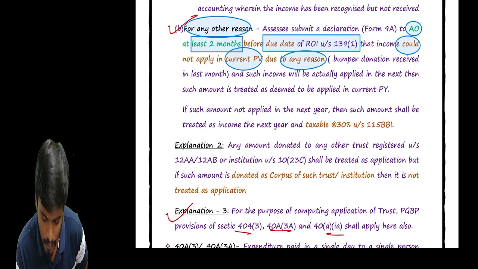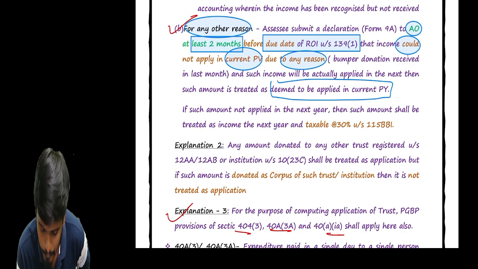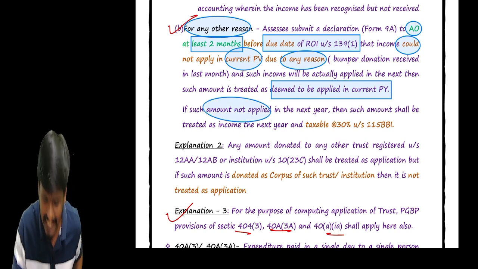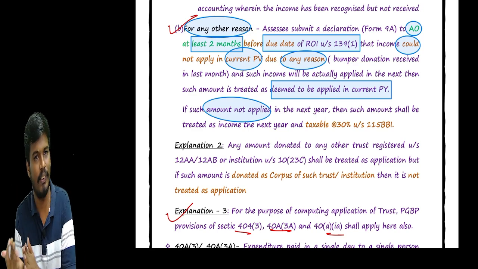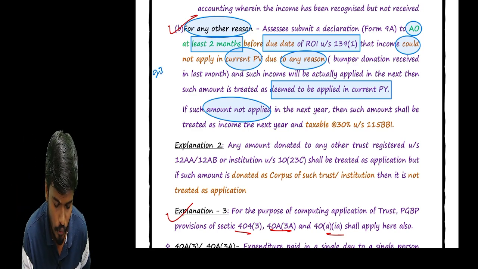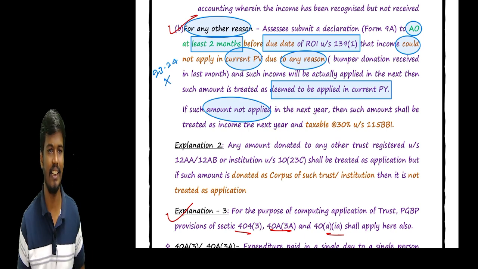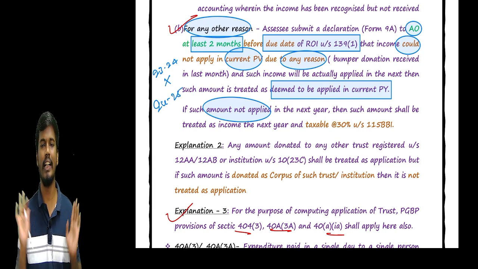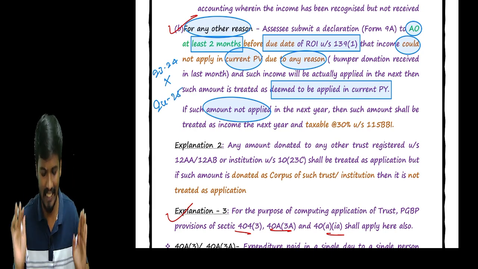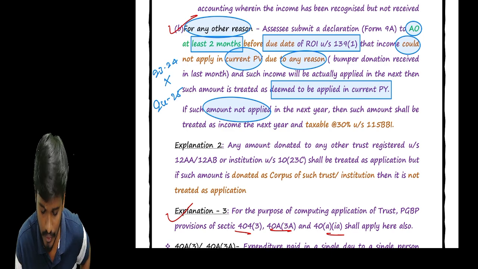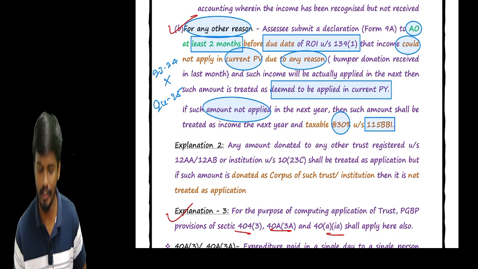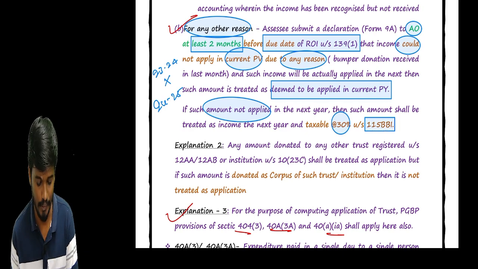So it is deemed to be applied in the current previous year. But if such amount is not applied in the immediate next previous year, for example, in 23-24 we are not able to apply due to any other reason, it is mandatory to apply it in 24-25. If not applied in 24-25, the trust is required to pay tax in 24-25 at the rate of 30% under section 115BBI.